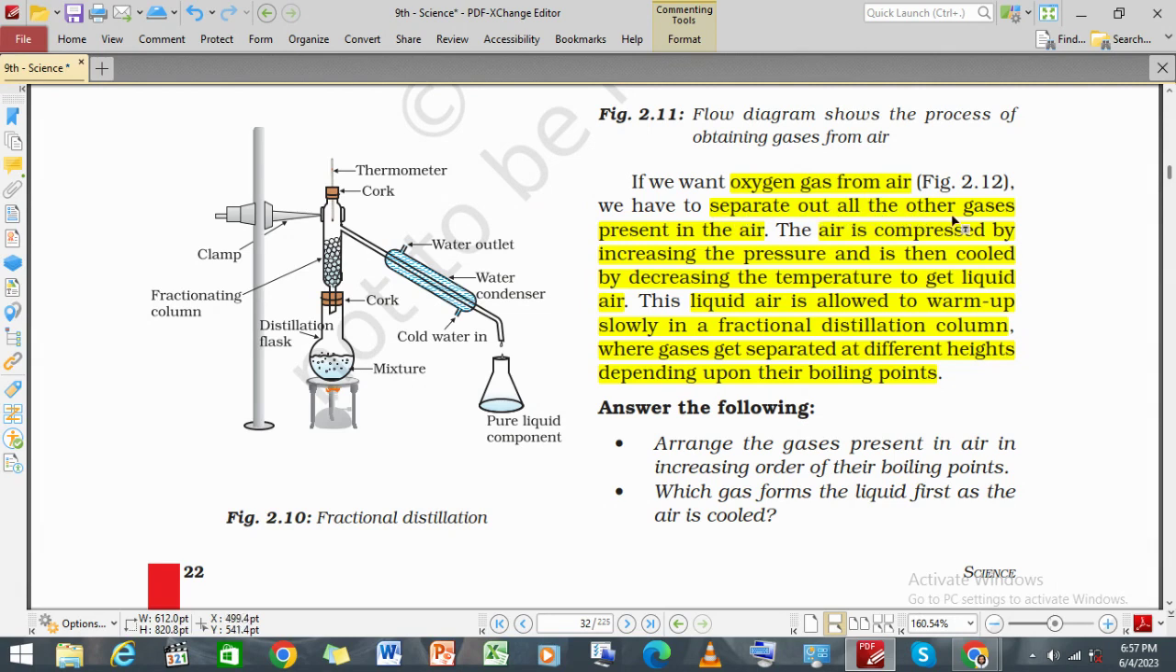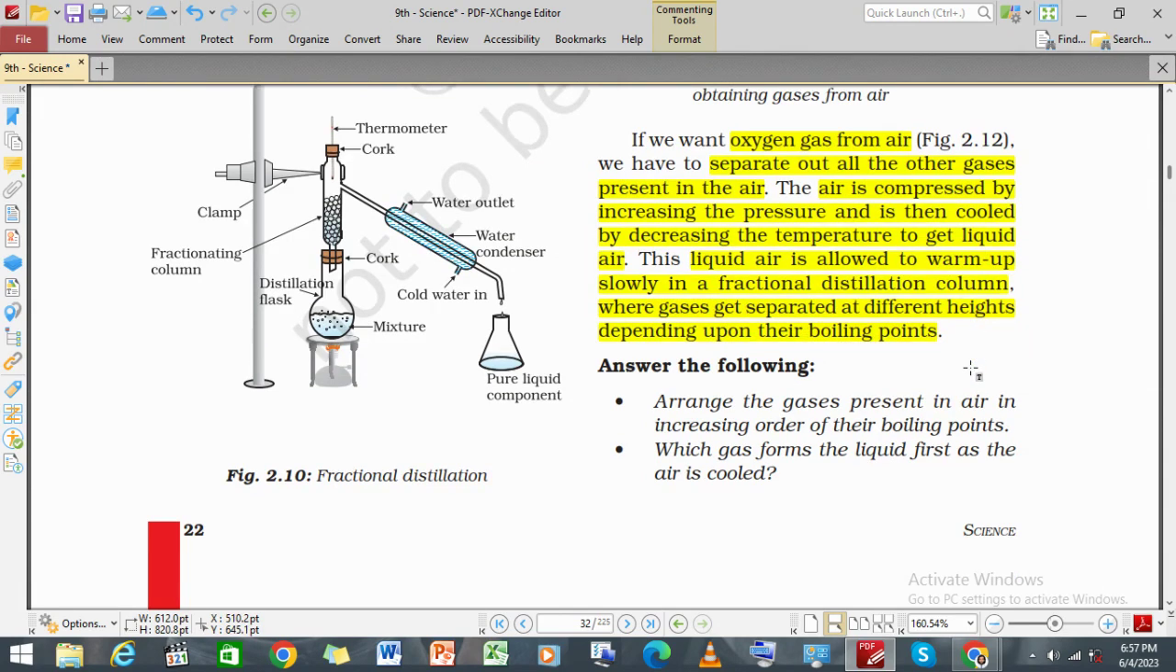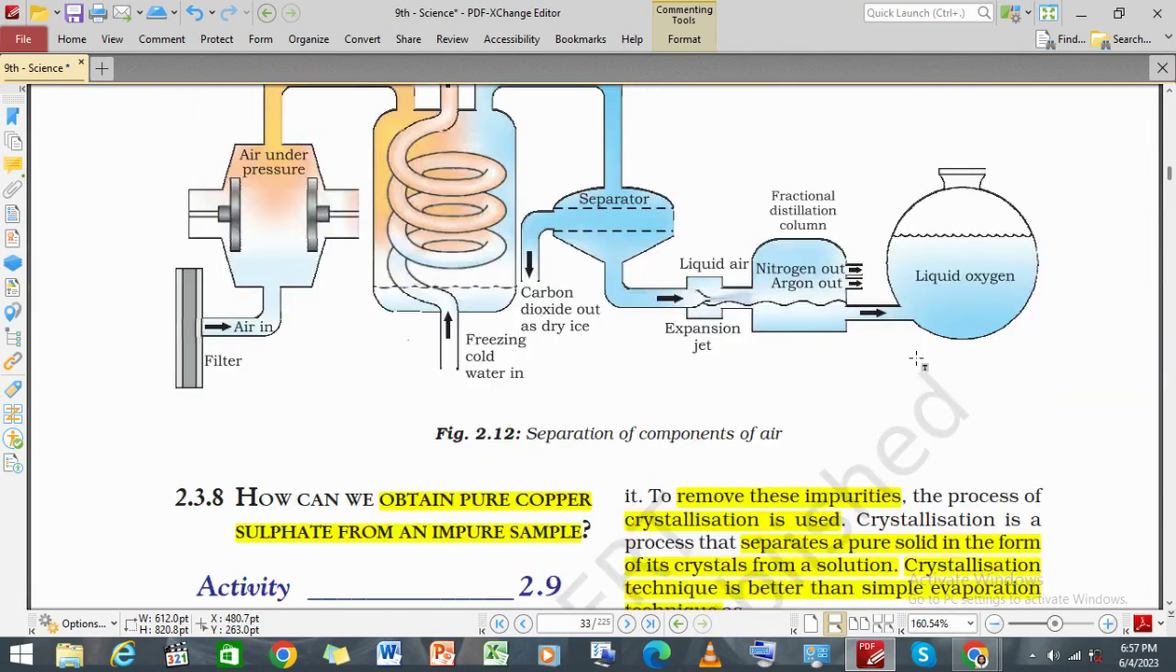Oxygen gas from air is also obtained by this method, fractional distillation, which separates out the other gases present in the air. Air is compressed by increasing the pressure and then cooled by decreasing the temperature to get liquid air. The liquid air is allowed to warm up slowly in a fractional distillation column, where the gases get separated at different heights depending on their boiling points.